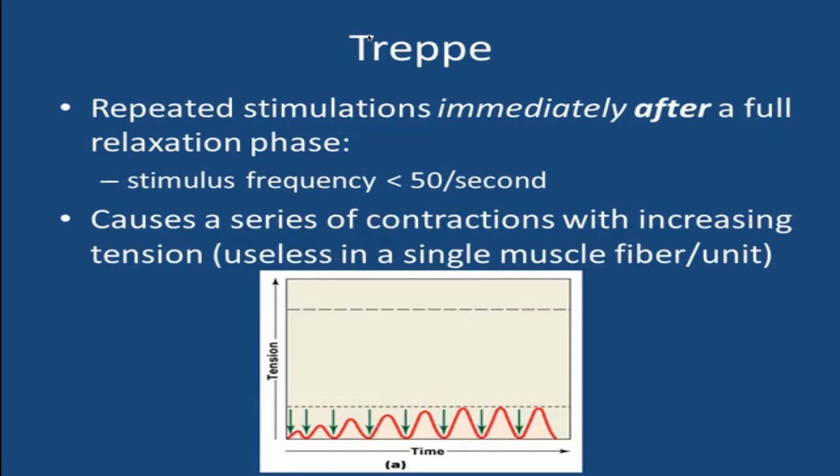Repeated stimulations immediately after the relaxation phase causes a series of contractions with increasing tension. This stair-step type increase in twitch tension is called treppe. The gradual increase in the force of contraction within a muscle caused by repetitive stimulations of the same strength after complete relaxation has occurred is sometimes called the staircase effect.